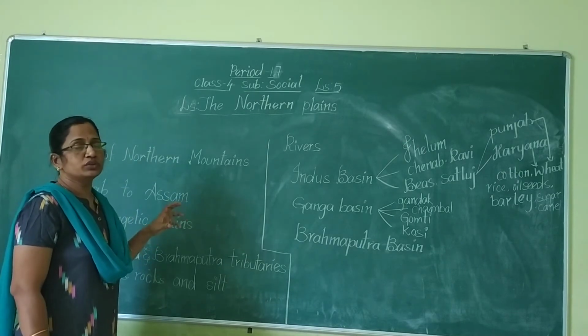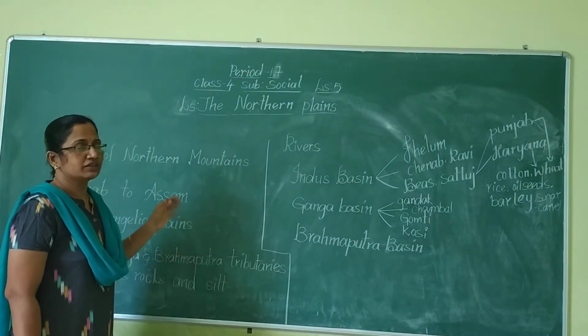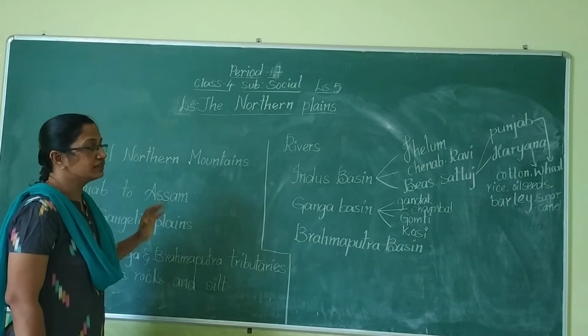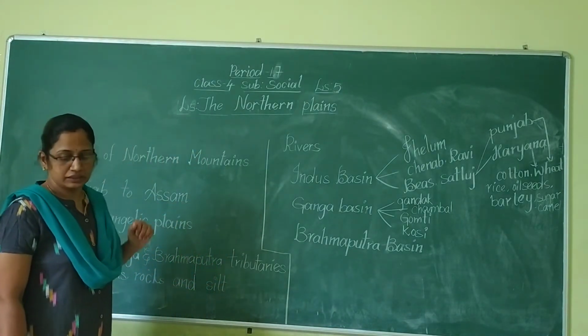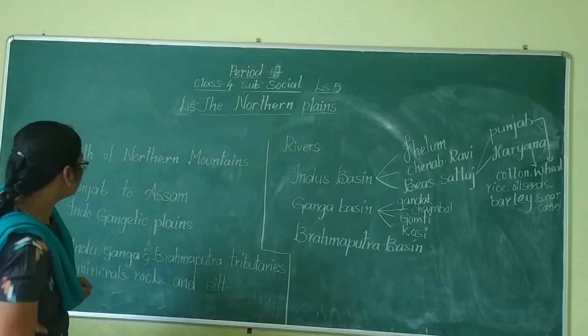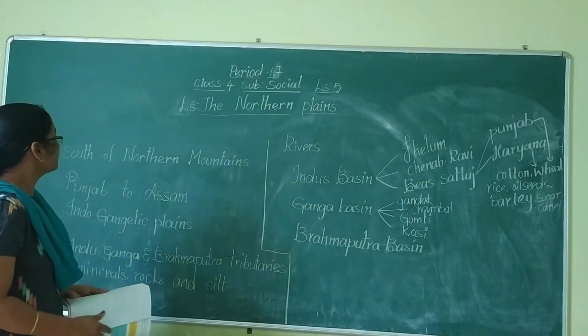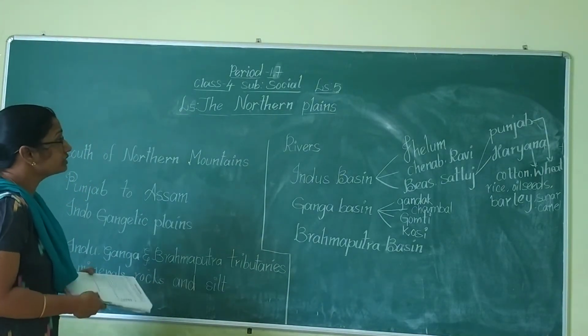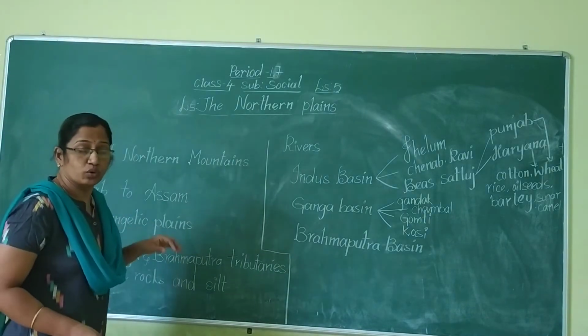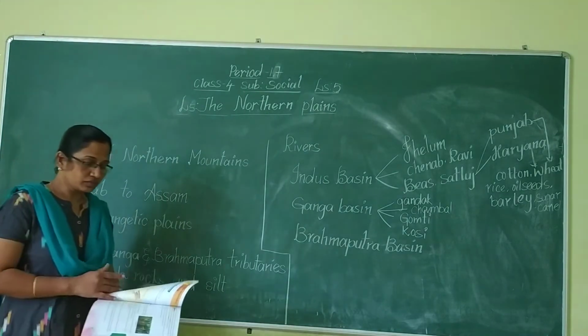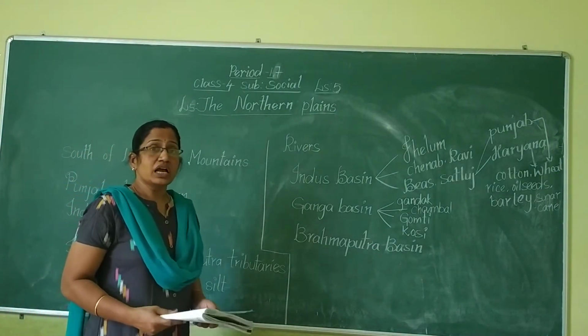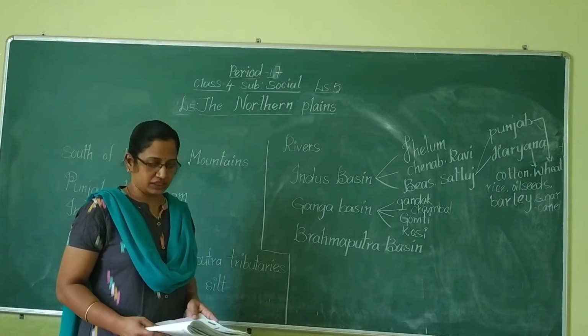Today we are going to learn the new lesson, the 5th lesson, the Northern Plains. So what is the lesson name? The Northern Plains. Where are the Northern Plains situated? The Northern Plains are situated to the south of the Northern Mountains.